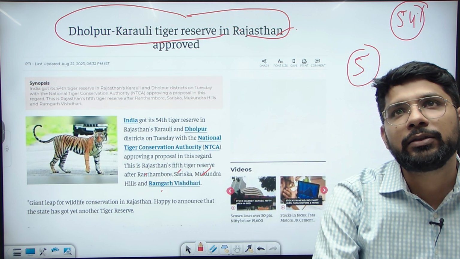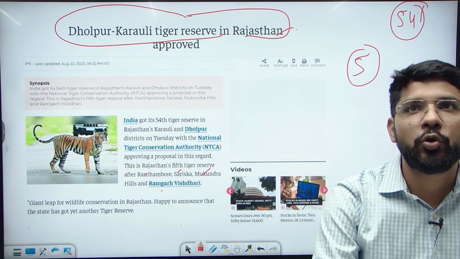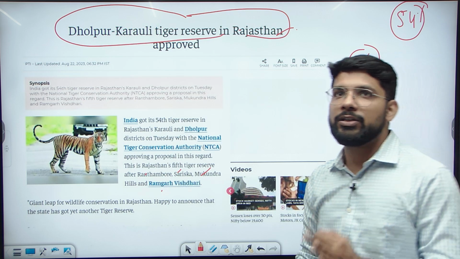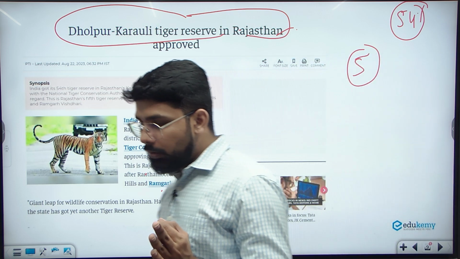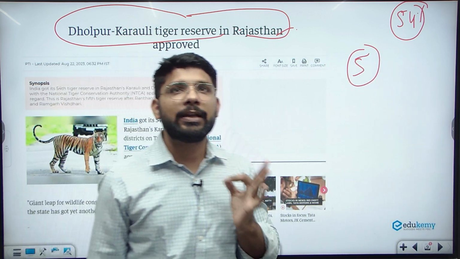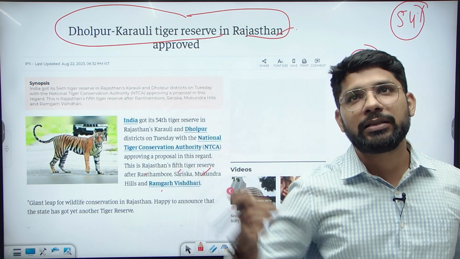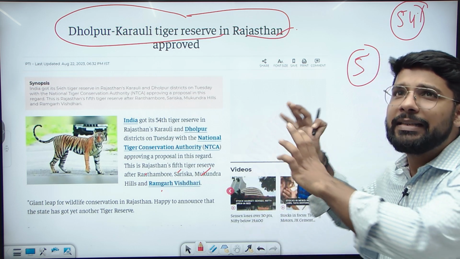And why are we reading this topic? If you see the question paper of the UPSC in 2021, again there was a question related to elephants. They asked about the number of elephants in the given states. Which state has the highest number, Karnataka or Assam? So we will see that kind of data.